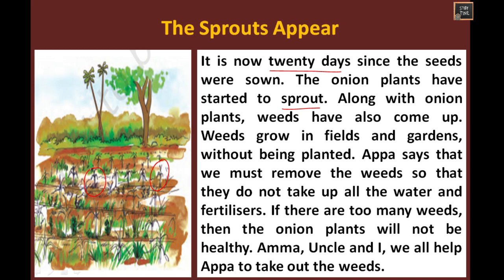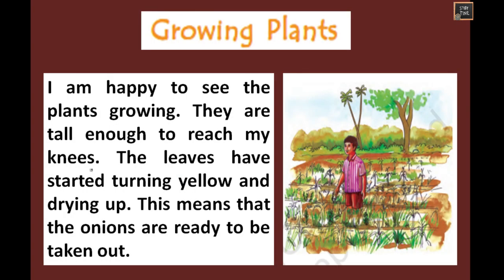Amma, uncle and Basva all helped to remove the weeds. Next we'll see what happens. Basva was very happy to see that the plants are growing. He can see they are tall and they reached till his knees. The leaves have started turning yellow and drying up.